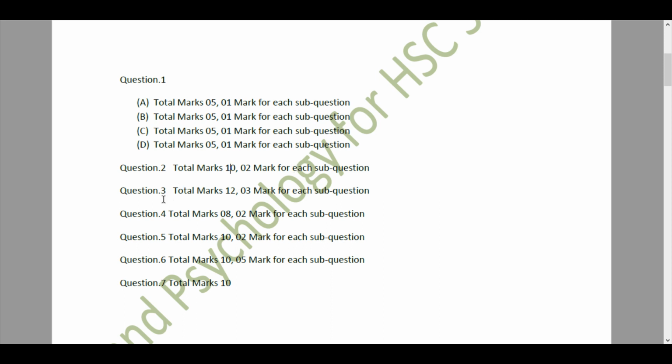Then we have question number 3. The total marks here would be 12 marks. Out of those, 4 sub questions will be asked for 3 marks each. Then we have question number 4, for a total of 8 marks, and there will be 4 sub questions for 2 marks each. And then we'll have question number 5, for a total of 10 marks, which will have 5 sub questions for 2 marks each.